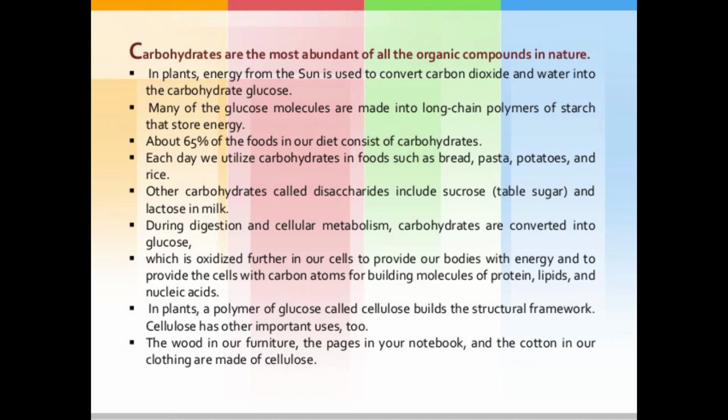There are various types of carbohydrate. For example, polysaccharides have two parts: the first is storage and the second is structural polysaccharide. About 65% of the food in our diet consists of carbohydrate. Each day we use carbohydrates in food such as bread, pasta, potatoes and rice. Other carbohydrates called disaccharides include sucrose, that is table sugar, and lactose in milk.